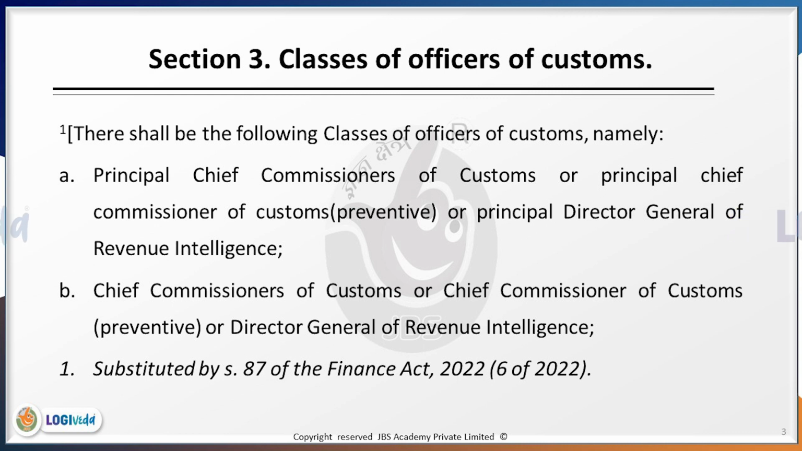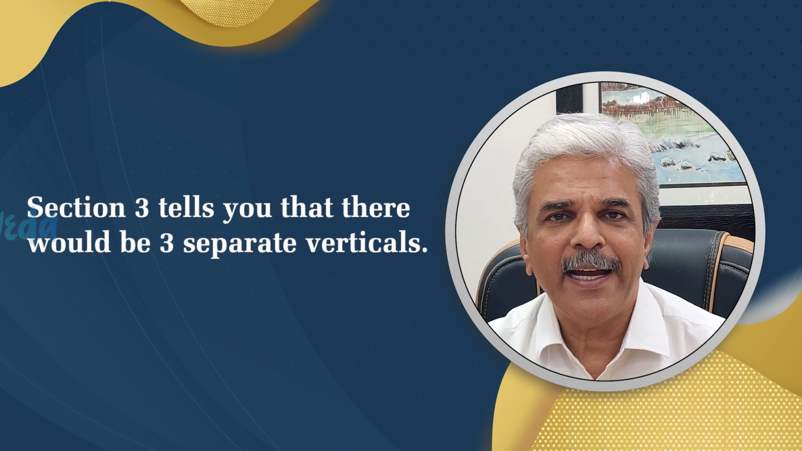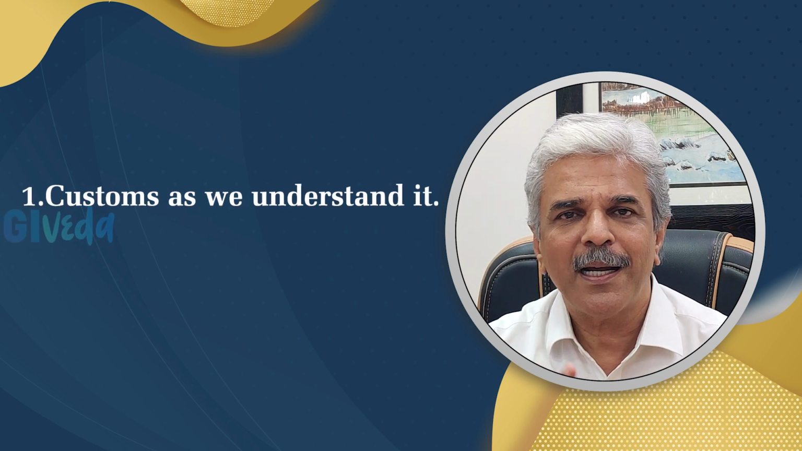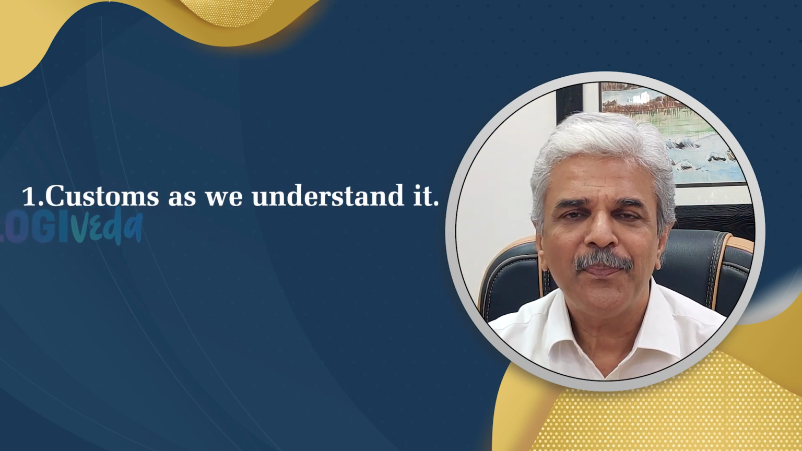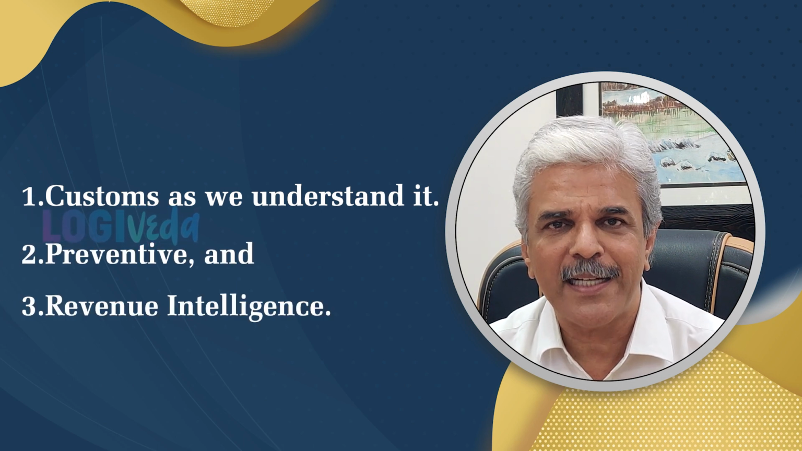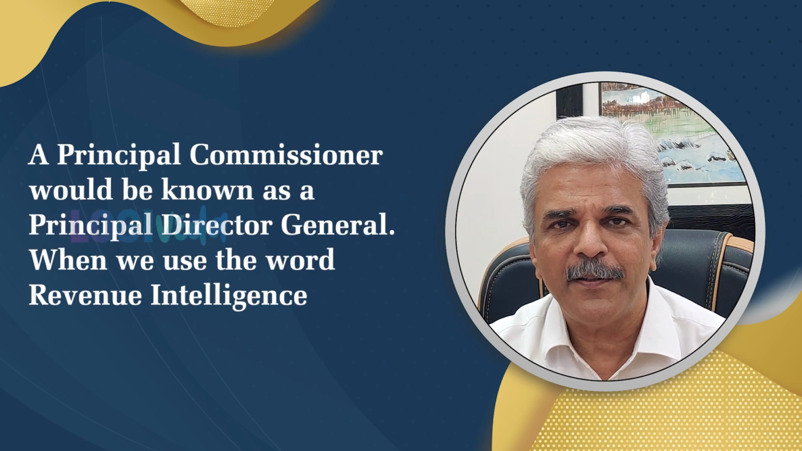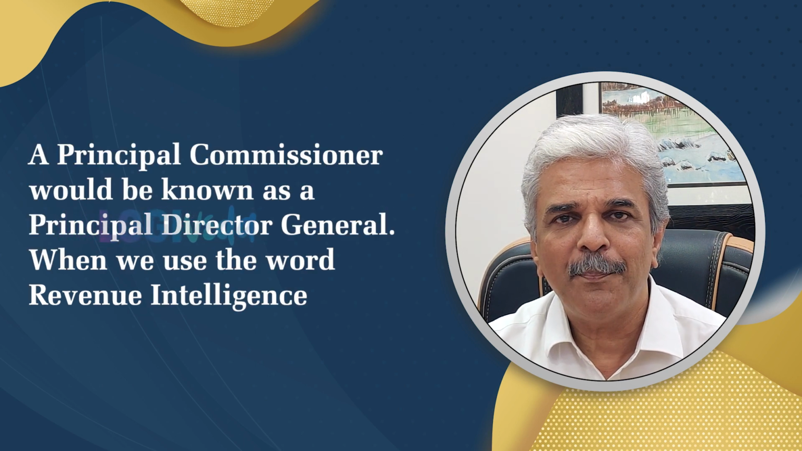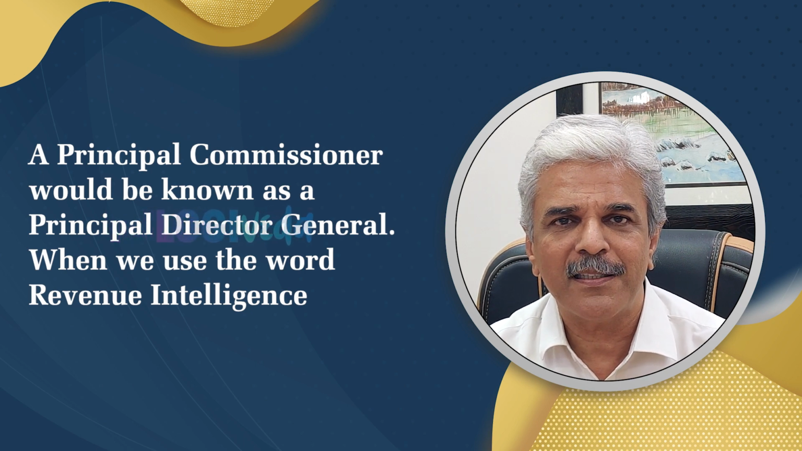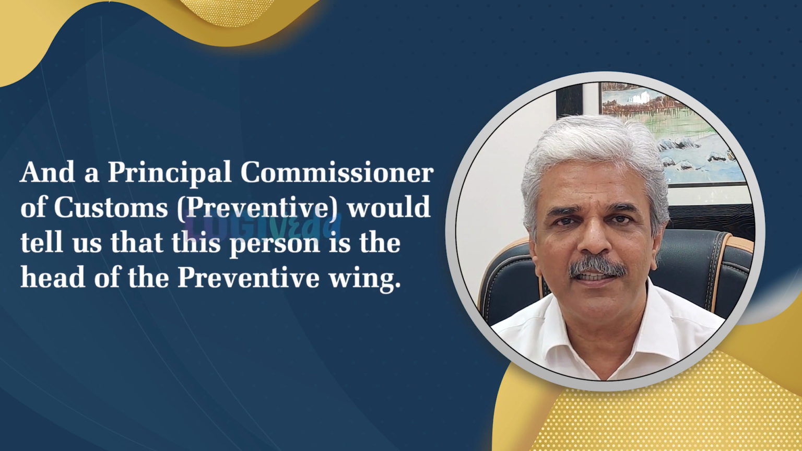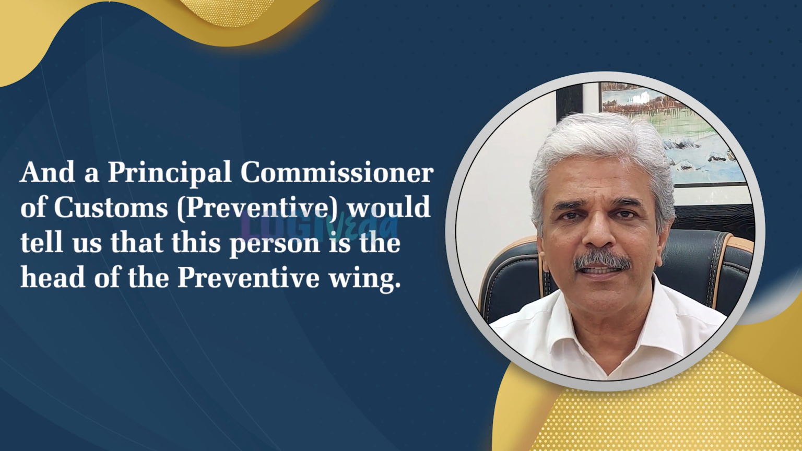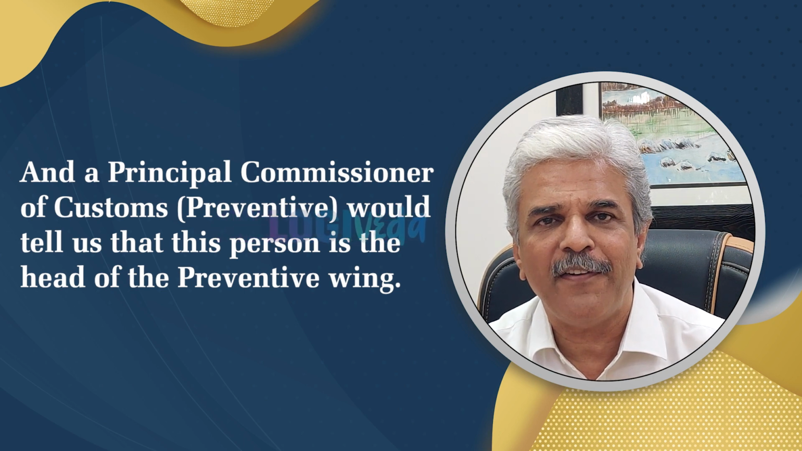So right here in section 3 it tells you that there would be 3 separate verticals. One would be customs as we understand it, the second would be preventive, and the third would be revenue intelligence. A principal commissioner would be known as a principal director general when we use the word revenue intelligence, and a principal commissioner of customs (preventive) would tell us that this person is the head of the preventive wing.